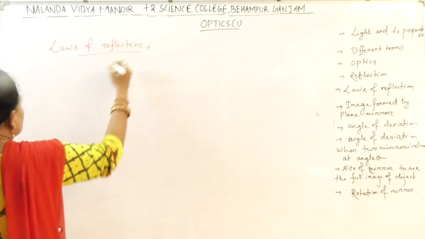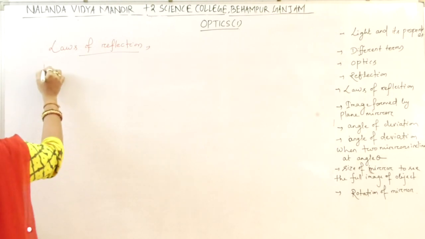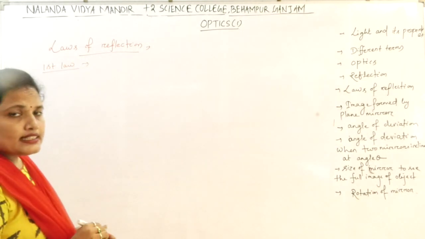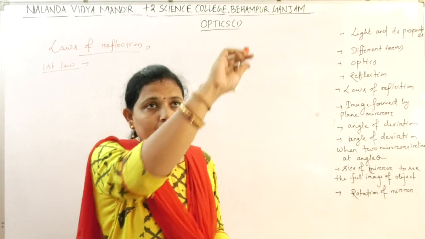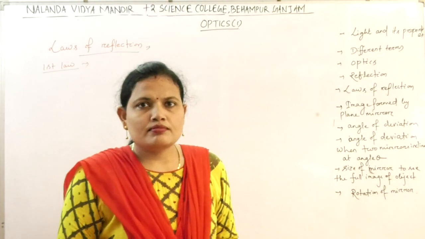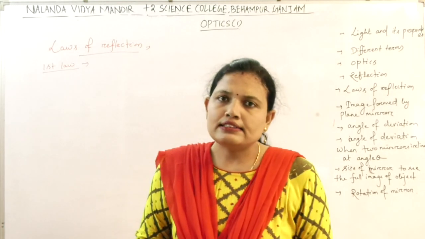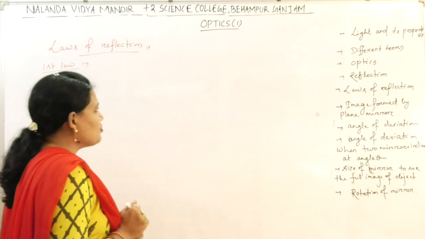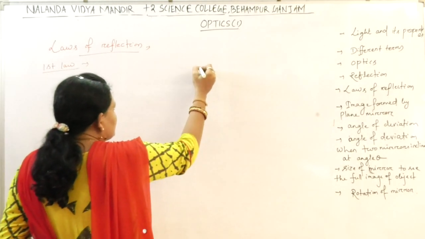There are two laws of reflection. First law, the incident ray, the reflected ray and the normal all lie in the same plane. And another law is the angle of incidence is equal to the angle of reflection.